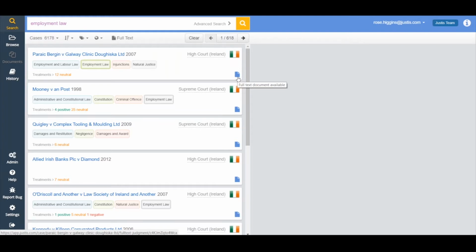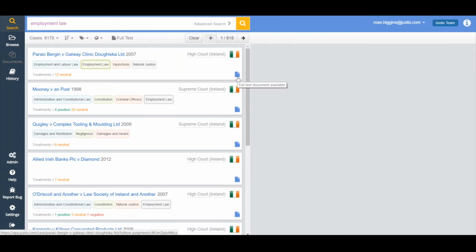Now, obviously, we did quite a broad search for employment law. If I was someone who wasn't that familiar with this area of law, I could type it in, and I've got my most relevant cases at the top of my search, so I know where to start my research. However, if I had a more specific search query, I might want to add more information into our text box. Even after filtering, we have over 6,000 cases in our list of results, which is far too many. So I would always suggest the more information you have about the case, the better.